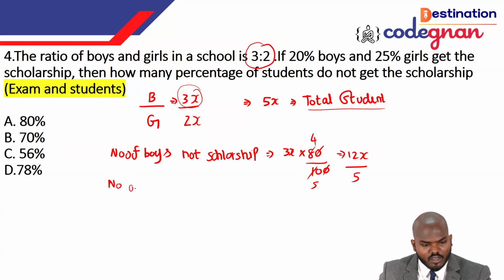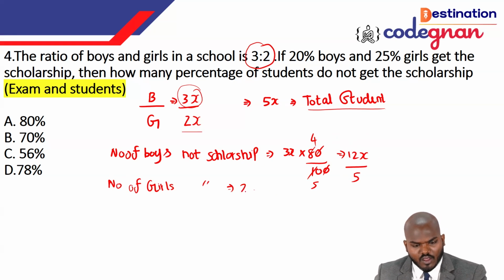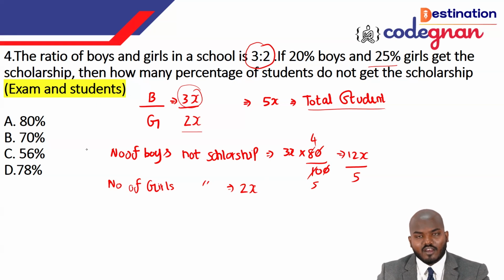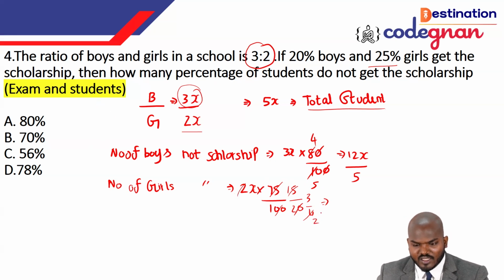Same for the number of girls not getting the scholarship. The girls are 2x. Out of this, 25% of girls get the scholarship, so the remaining are 75%. 75% of girls didn't get any scholarship here. If you cancel this, 15 and 20, again with respect to the 5 table, 3 and 4, again 2 and 2 here. So 2 times 4, we can call it very simply 3x by 2 as the value of the girls not getting the scholarship.